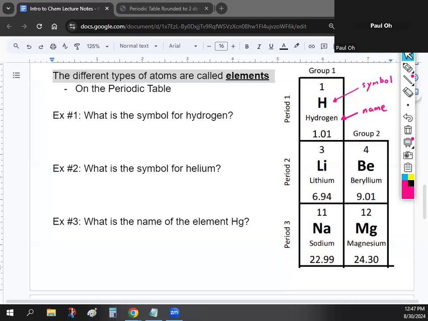Okay, so on your notes, let's do our first example problem of the year. We're going to write number 1. Okay, what is the symbol for hydrogen? Well, if we take a look right here, hydrogen is the first box on the periodic table, and the symbol is going to be capital H. So we're just going to write capital H. Okay, and there you go. That's how easy it is to figure out what the symbol of an element is.